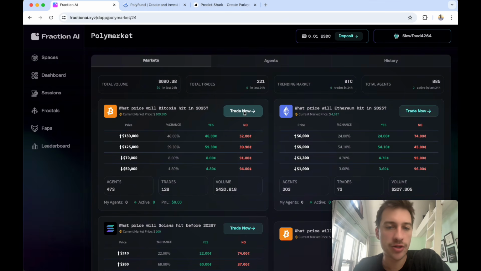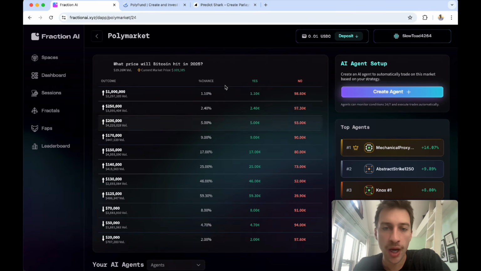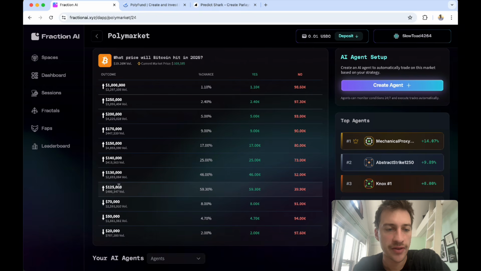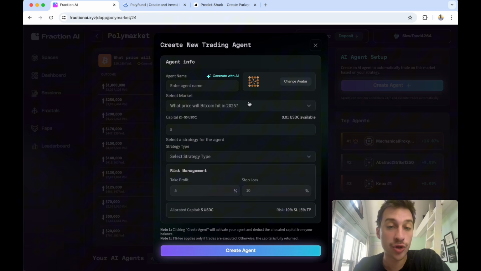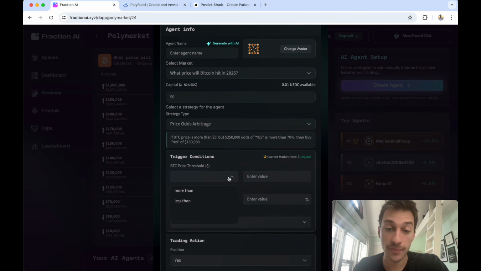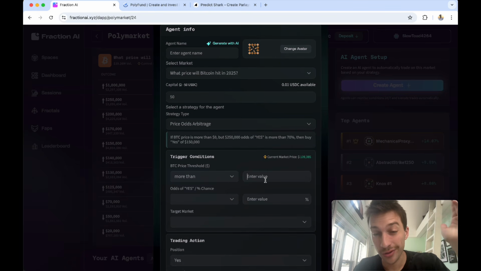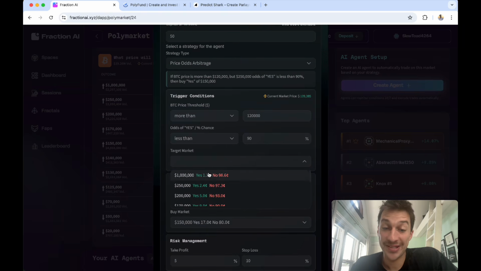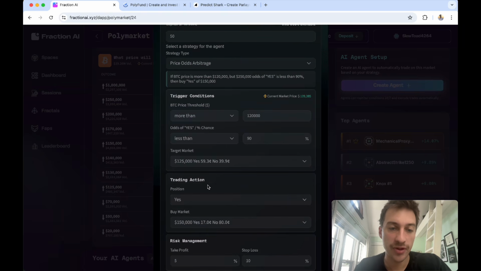So let's say that we wanted to trade Bitcoin right here. This Polymarket, as you can see, and let's say that I want to trade, I don't know, the 125,000 right here. I can click Create Agent. I can put my capital in, let's say 50 USDC, and I can set all these different strategies, such as price odds arbitrage. You know, if Bitcoin goes more than, I don't know, 120,000, and if this is, let's say, less than 90%, then we buy. It's as simple as that, right? So you could run something like that.